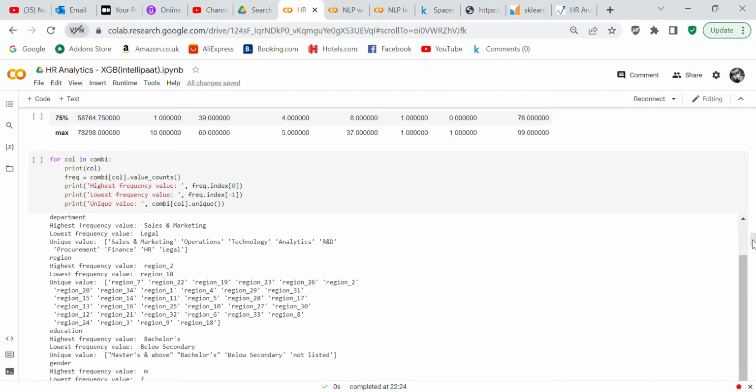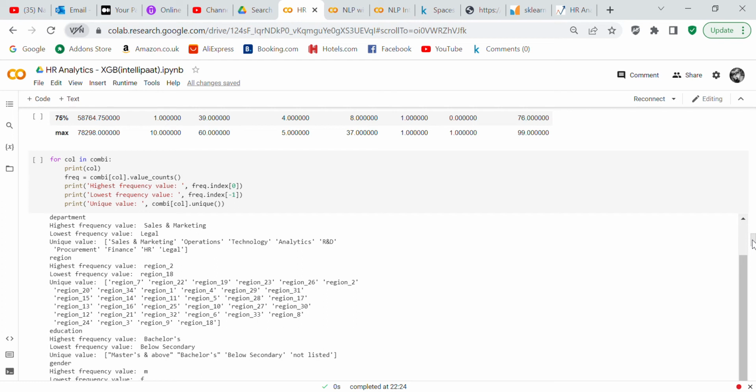And so what we're going to do here is check the highest frequency of a value, the lowest frequency of a value, and the unique values. So we're going to be checking the department. The highest frequency value is sales and marketing. The lowest frequency value is legal.